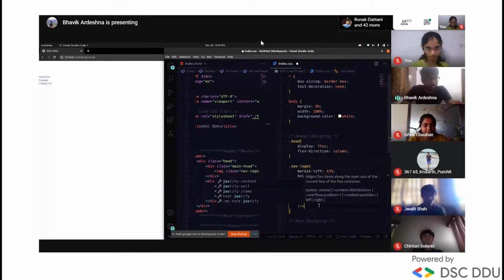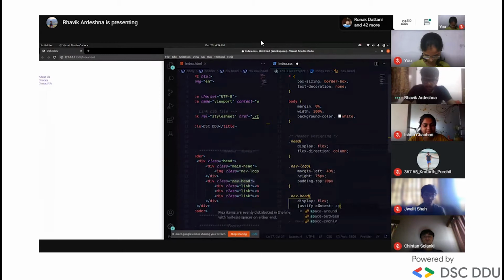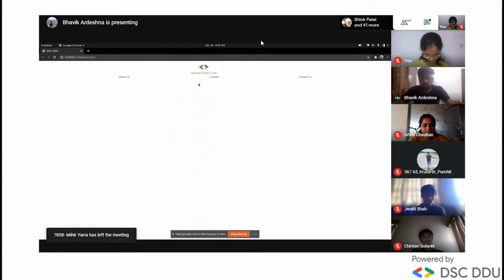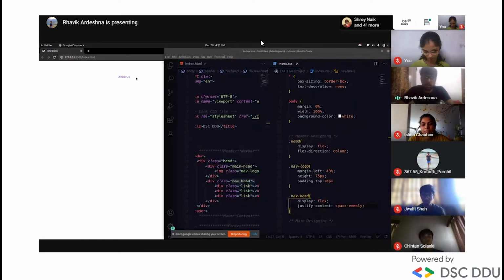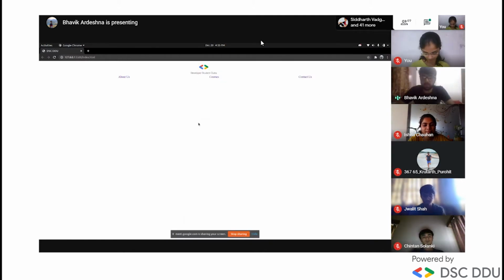And justify content. You don't know about this, right? I will explain. Space evenly. So justify content space evenly. Let me save this file and you will observe here. They all will take space evenly and it divides them into separate parts like this. If we add more elements, it will divide them in the proper way and give a proper layout. So it looks good.